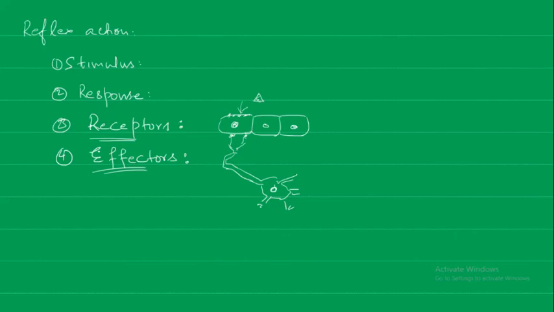Now, reflex action is a very quick and involuntary response to a stimulus. The reflex action is sudden and automatic, and it is under the control of the spinal cord. That is important. So we can say that the reflex action happens very fast as the stimulus travels only till the spinal cord, which is a much shorter distance as compared to that of the brain.